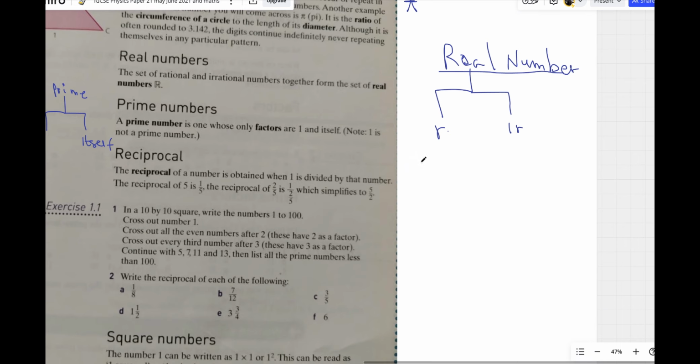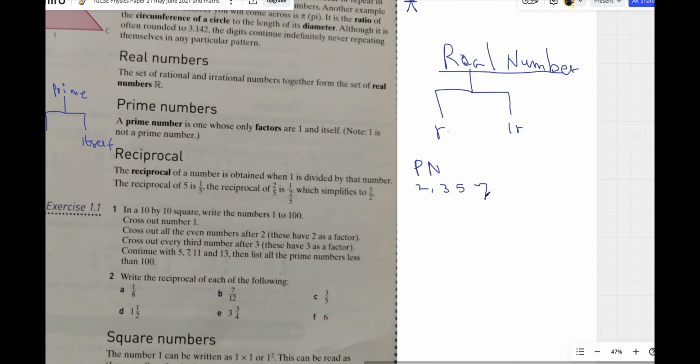So if we are to list prime numbers, we say 2 is a prime number, 3 is a prime number, 4 is not, 5 is a prime number, 7 is a prime number.